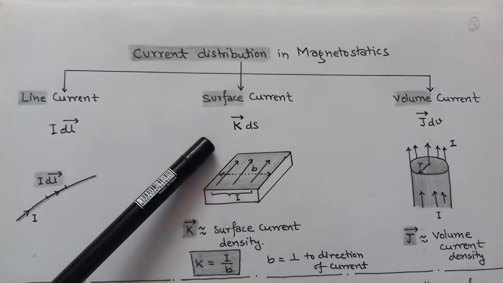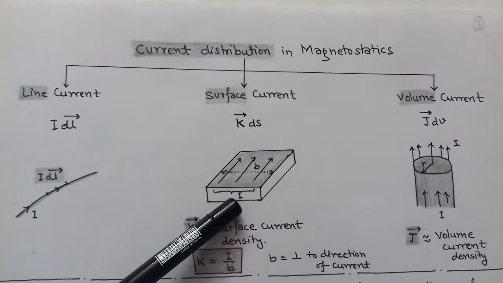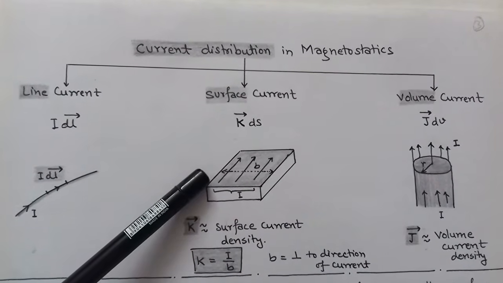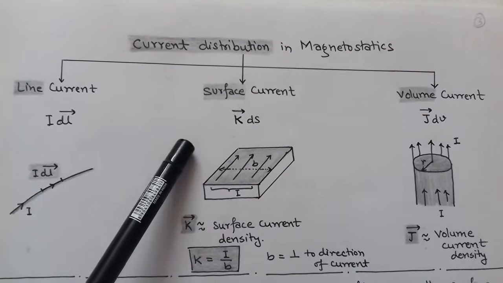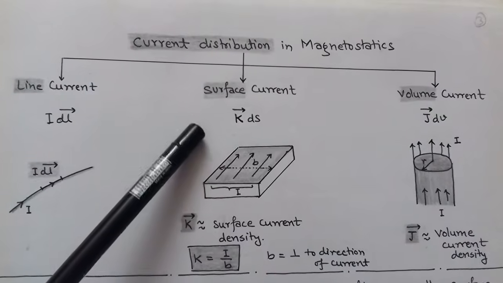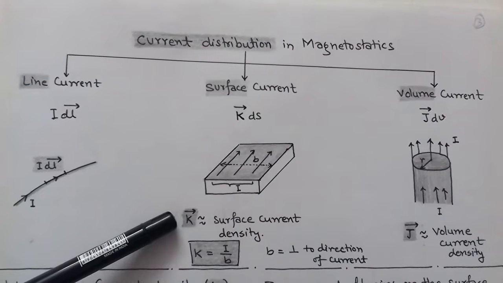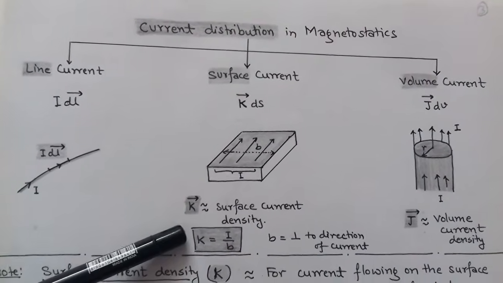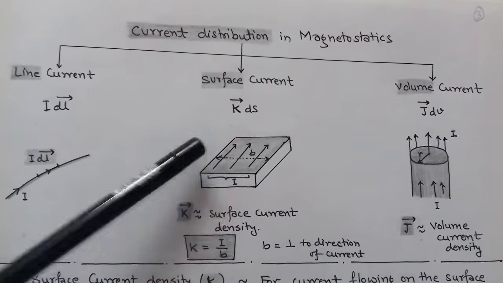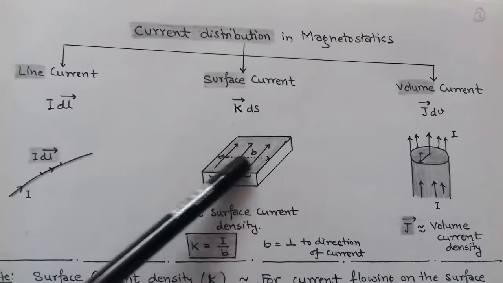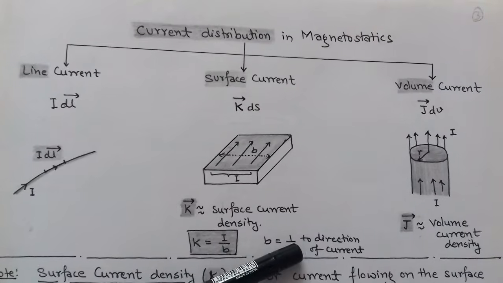Similarly, in case of surface current, a steady current I is flowing on the surface of a conductor. According to this surface current distribution, there is a surface current density K vector. In magnitude form, the surface current density K is equal to I upon b, where I is the current flowing through the surface and b is the perpendicular distance to the direction of current.